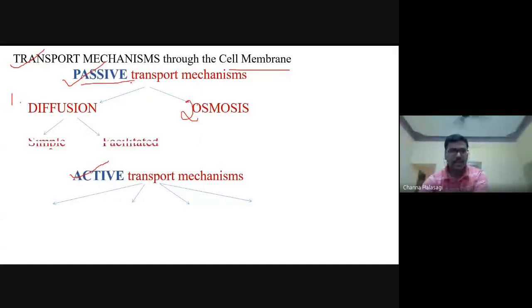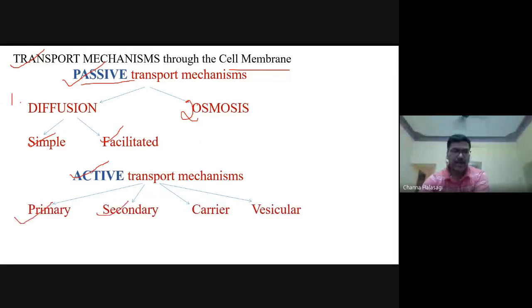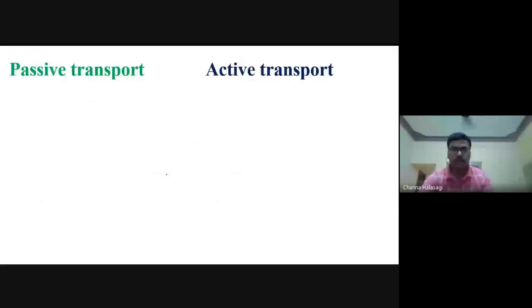In diffusion again you have simple diffusion and facilitated diffusion. This is the classification. In active, we have primary active transport, secondary active transport, carrier mediated, and vesicular transport. So this is the broad classification of the transport mechanisms in our body, passive and active. We will see one by one now. So very quickly, what do you mean by passive and active? Why have these names come?